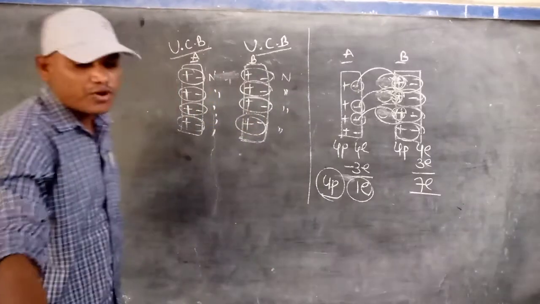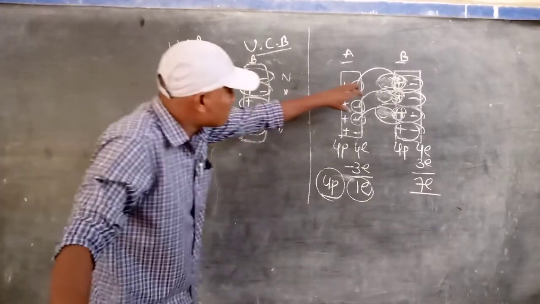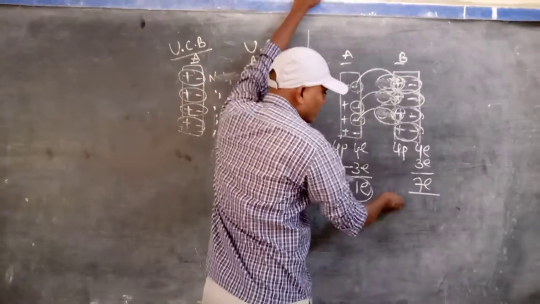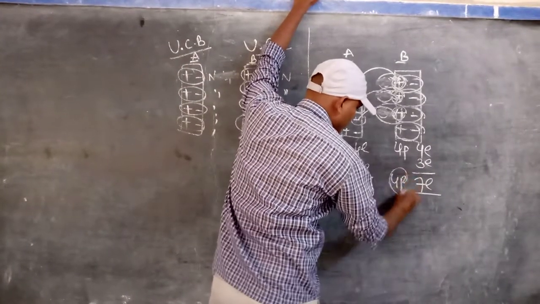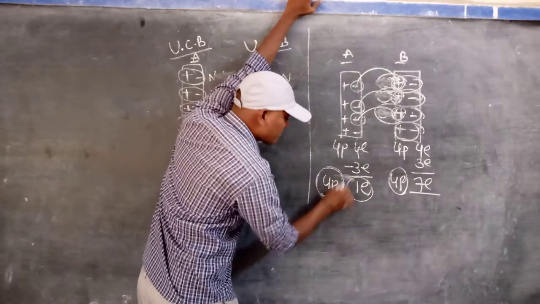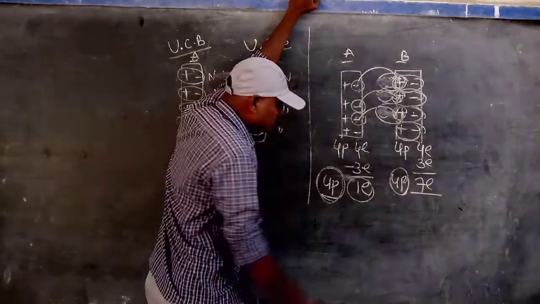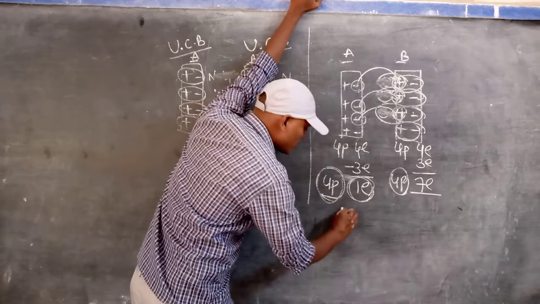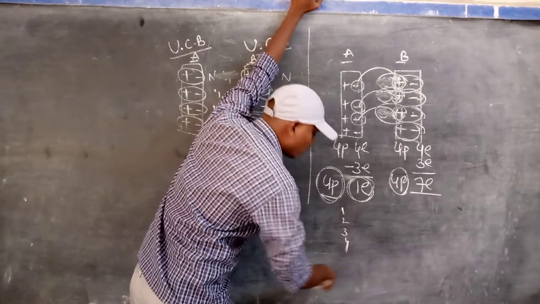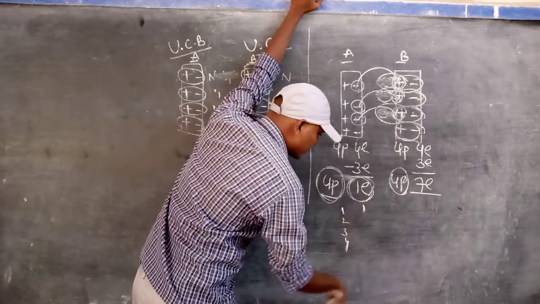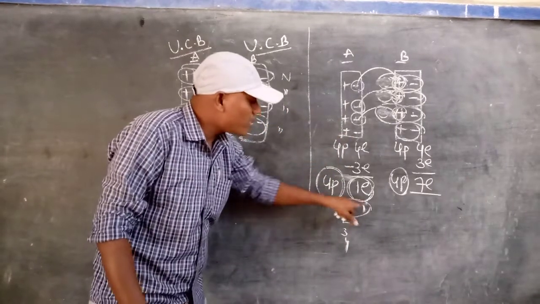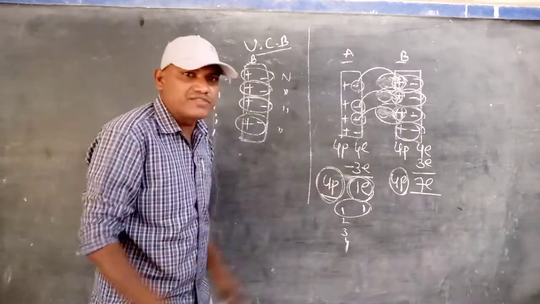You are observing very clearly that after rubbing, body A has 4 protons and 1 electron. So 1 proton and 1 electron are combined with each other.